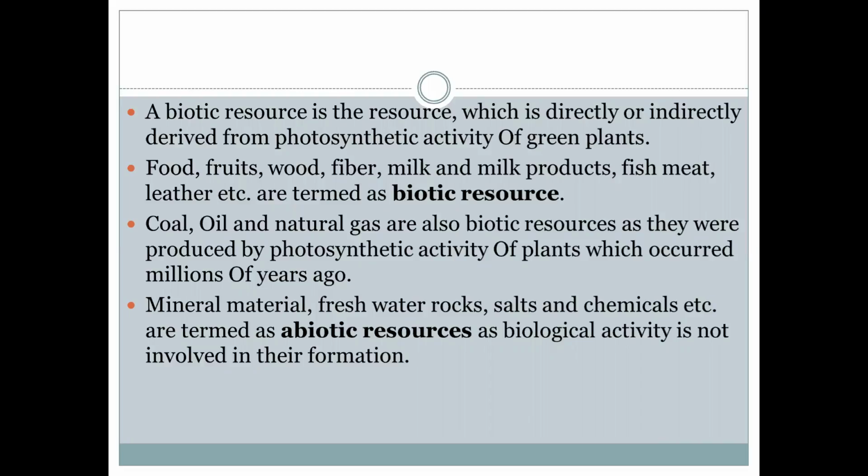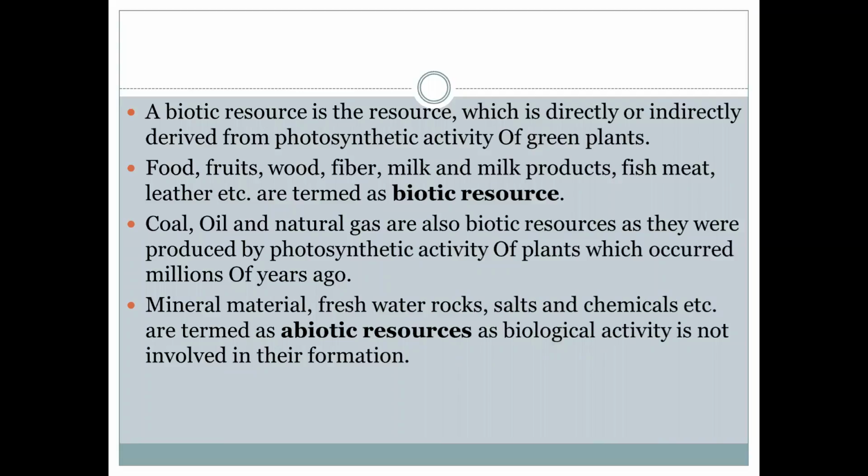Due to photosynthesis, they use the sunlight and convert the solar energy into chemical energy. They make their own food, and that food is consumed by the consumers, like human beings, animals, primary consumers, secondary consumers, tertiary consumers.